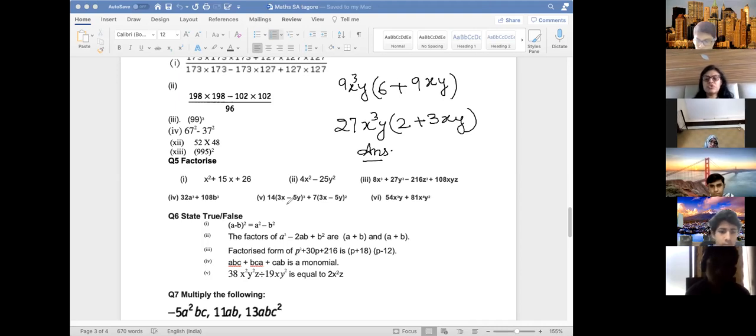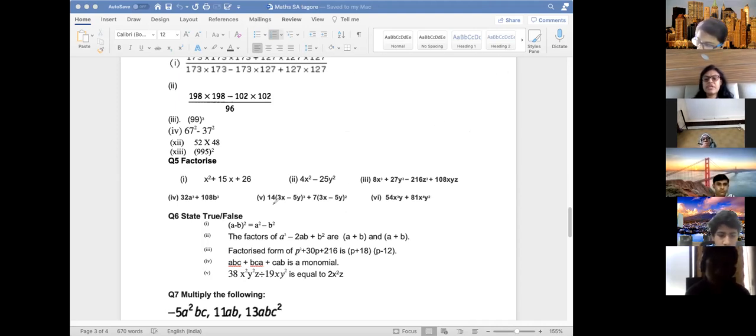This one you know how to do. You have to take out 3x minus 5y and 7 common. Anyone has done this question? Muazzam, Mudabbir? No, ma'am, I tried, but I wasn't able to do that question. You have to ask now then.